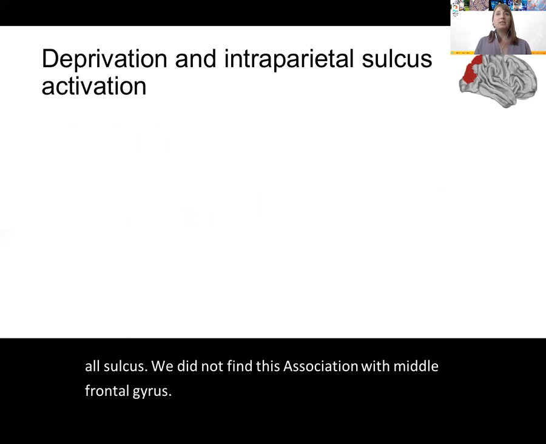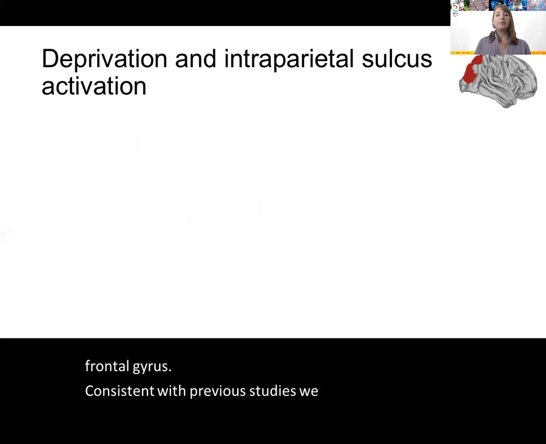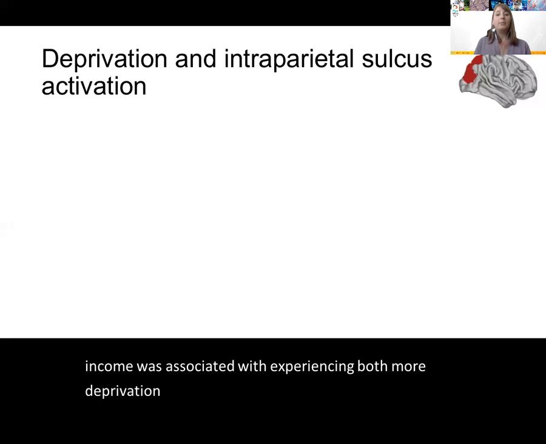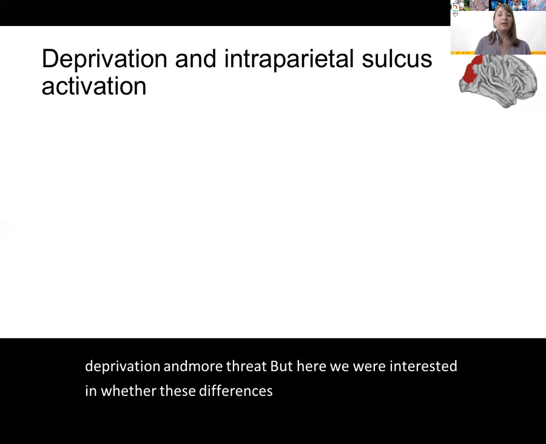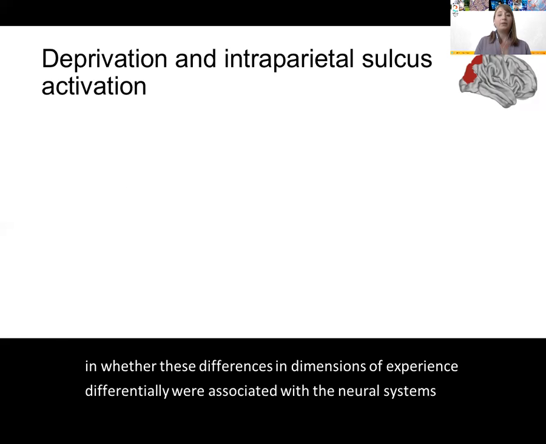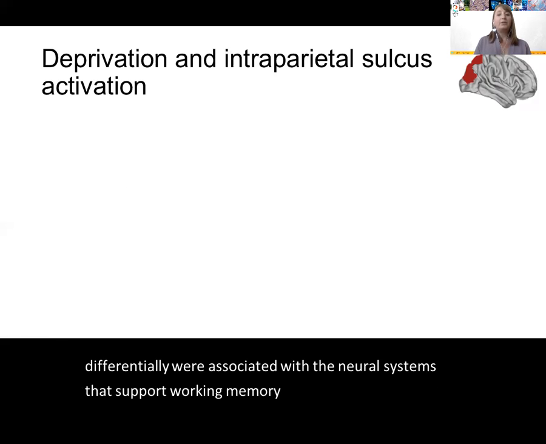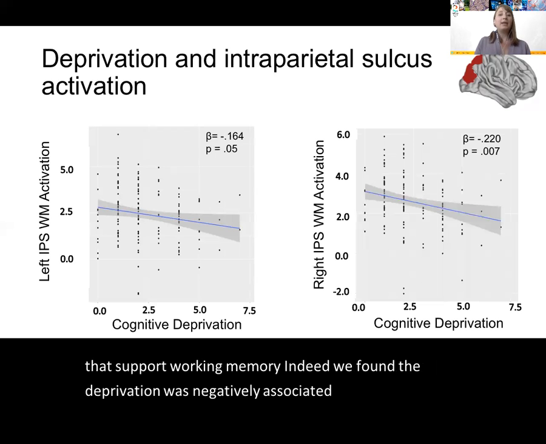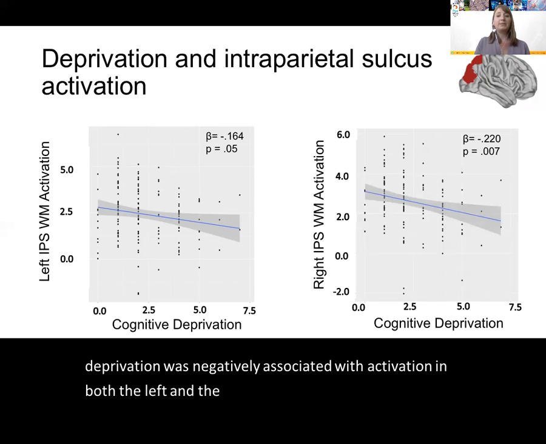Consistent with previous studies, we found that early low income was associated with experiencing both more deprivation and more threat. But here we were interested in whether these differences in dimensions of experience were differentially associated with the neural systems that support working memory. Indeed, we found that deprivation was negatively associated with activation in both the left and the right interparietal sulcus.